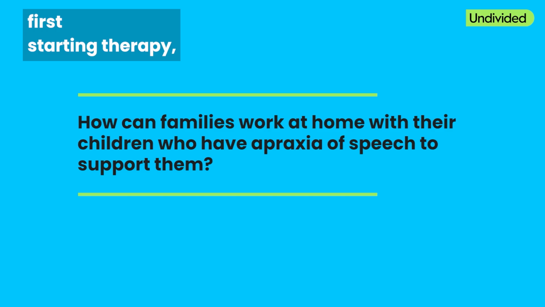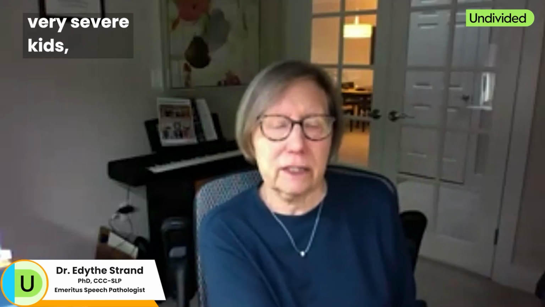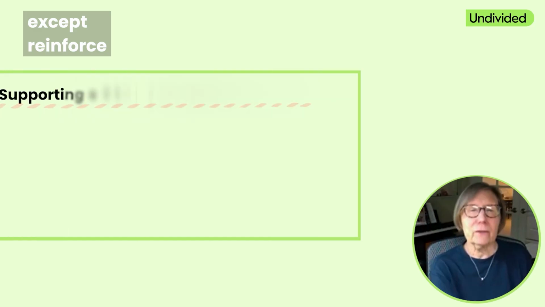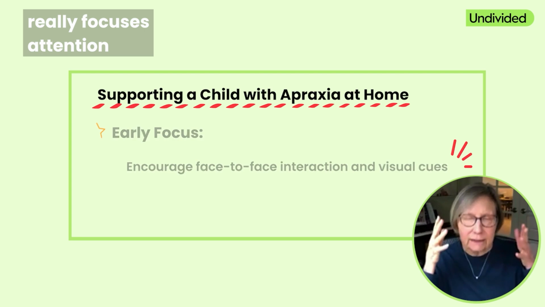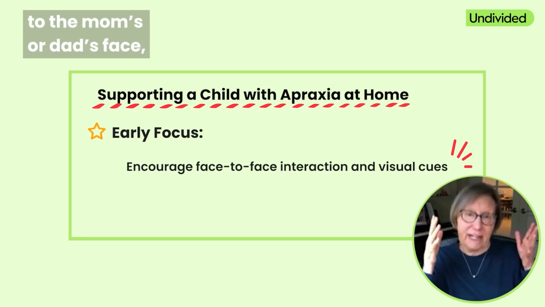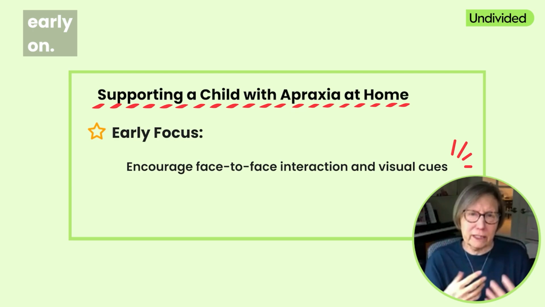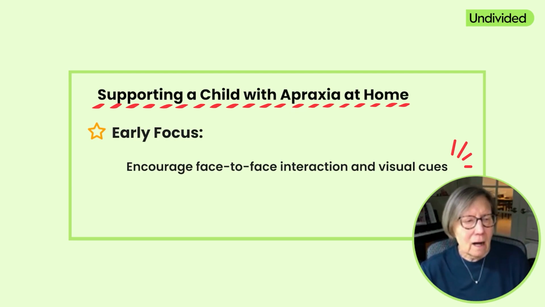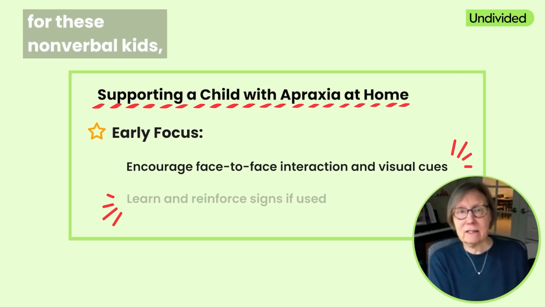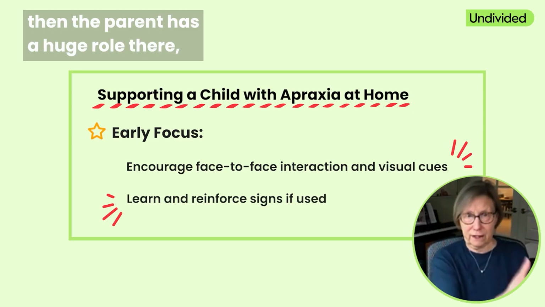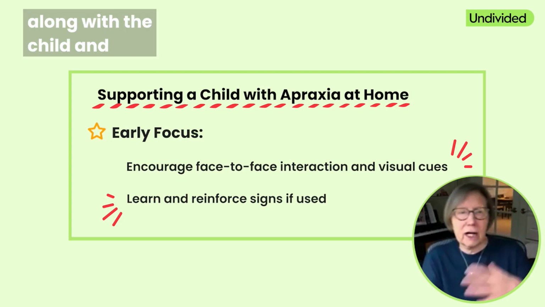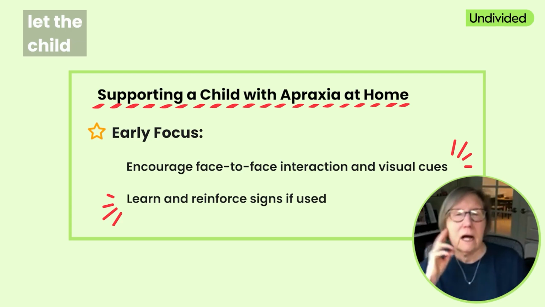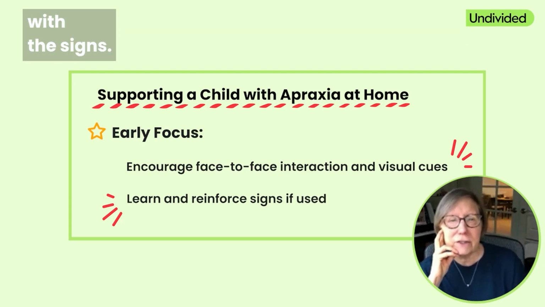When the child is first starting therapy, and I specialize in these very severe kids, so I don't have the parents do much of anything at first, except reinforce and play games at home where the child really focuses attention to the mom's or dad's face, because that's an important part of treatment early on. That visual cue is hugely important. If we're adding early sign for these nonverbal kids, then the parent has a huge role there. So, they're learning along with the child and developing ways where they speak, but also, of course, let the child initiate communication with the signs.